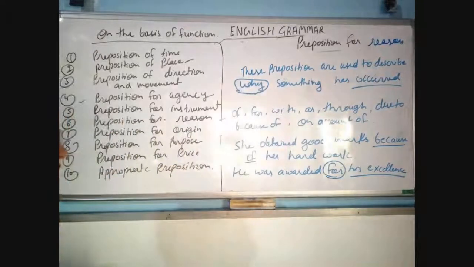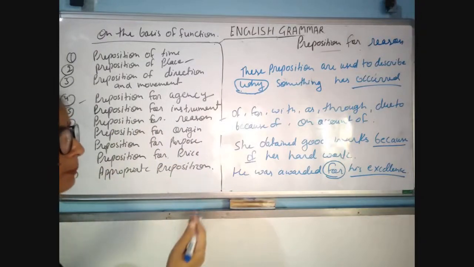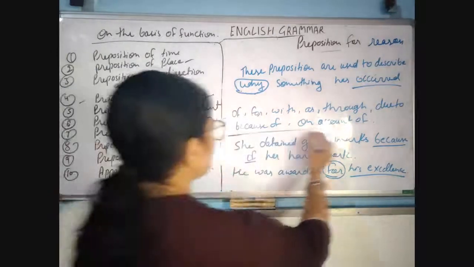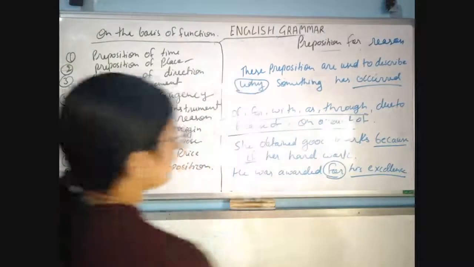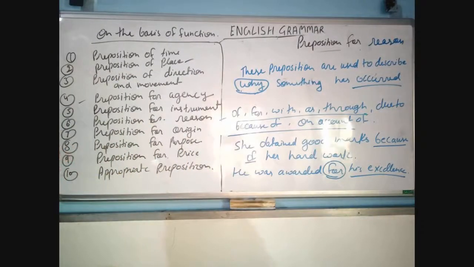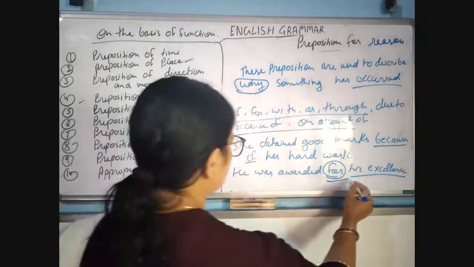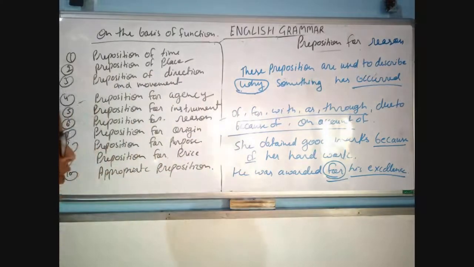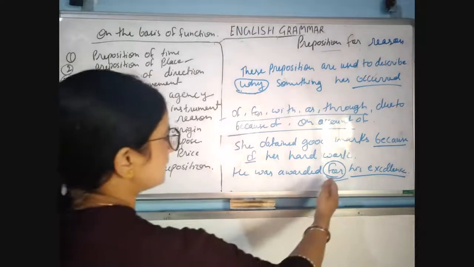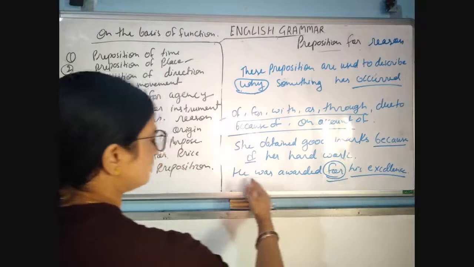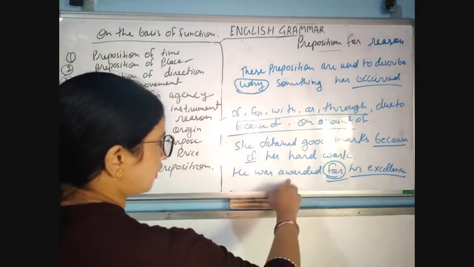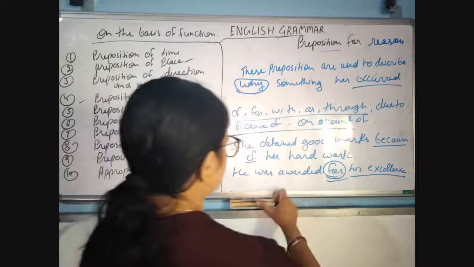So these types of prepositions are always used to show reason, to tell us the reason why we are doing the work. So "for" is here the preposition for reason, because this is telling us the reason for awarding a prize: his excellence.